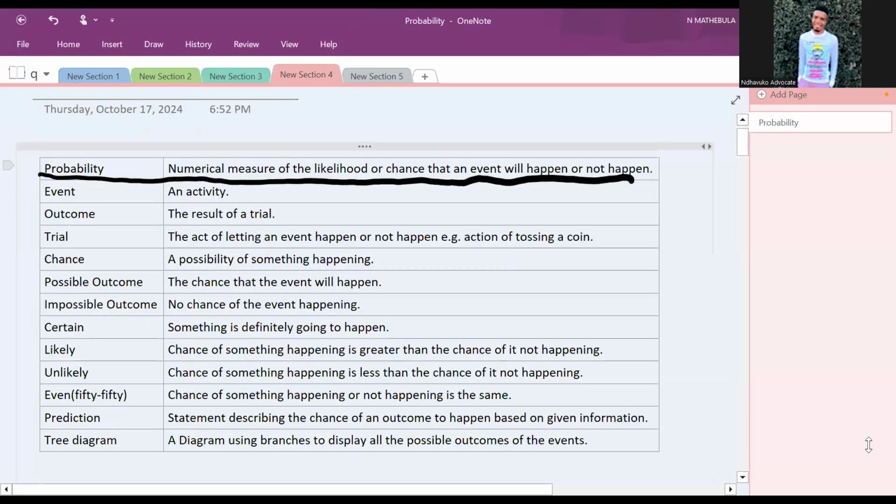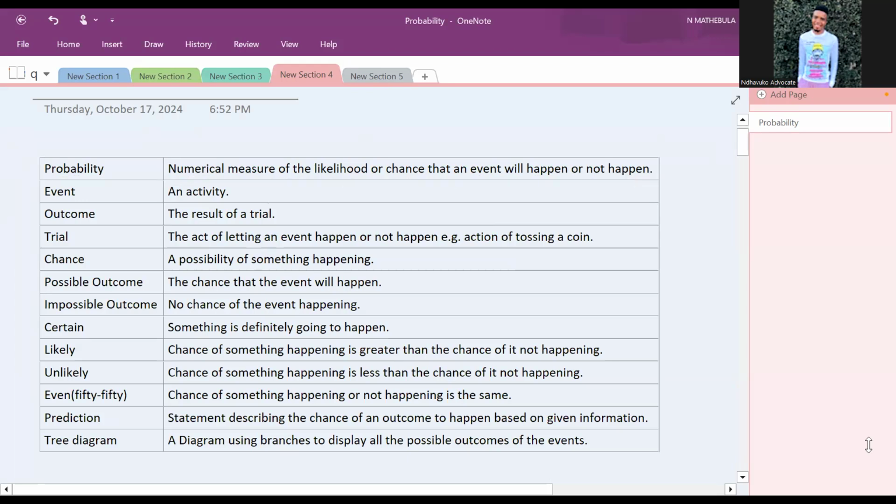An event refers to an activity. Then outcome refers to the result of a trial. Then trial is the act of letting an event happen or not happen. Example, the action of tossing a coin.